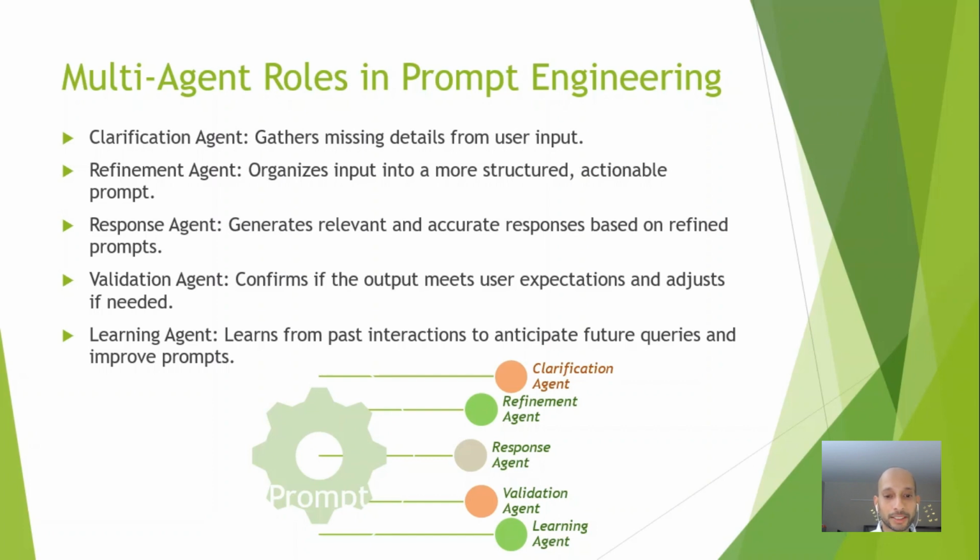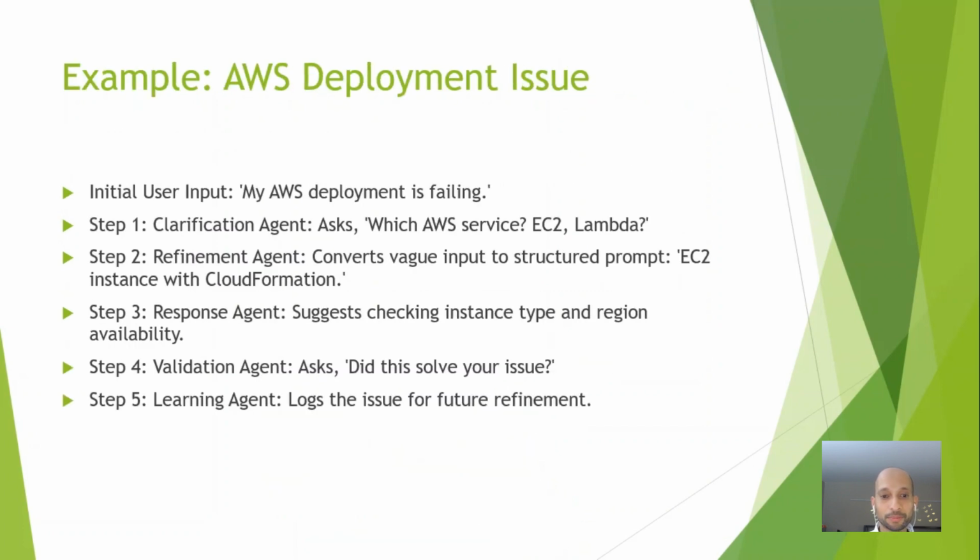Now, let's take an example of how this works in the real world. Imagine a user is saying, "My AWS deployment is failing." This is very vague as there are no details on which service is failing or any specific errors, etc.